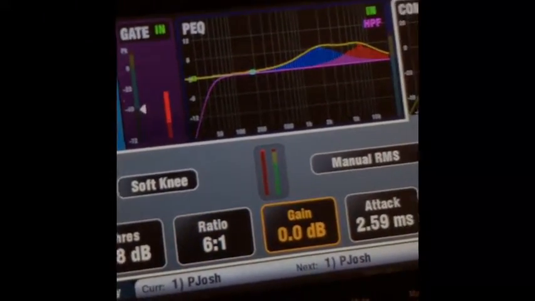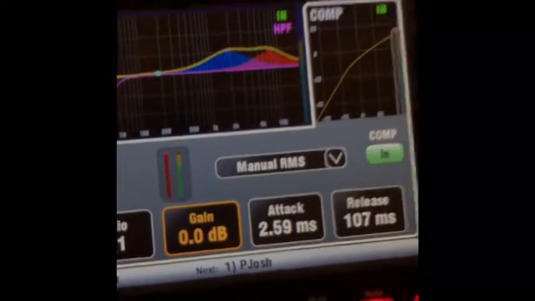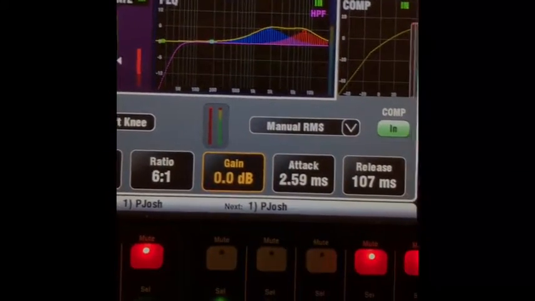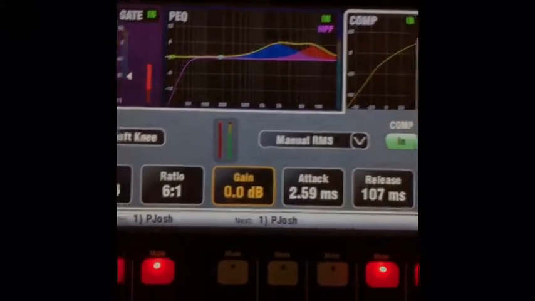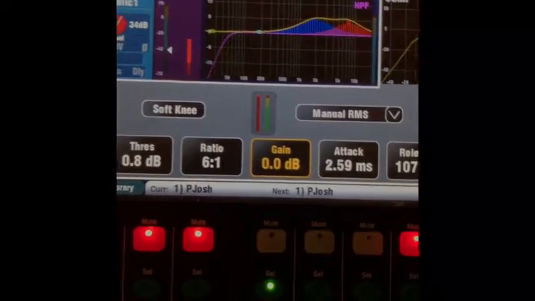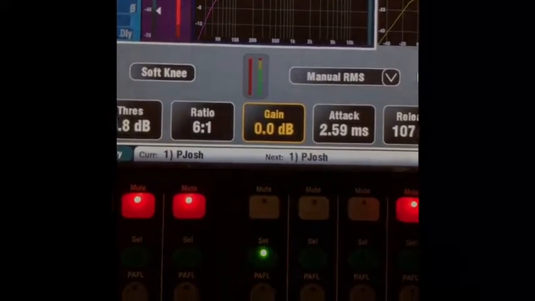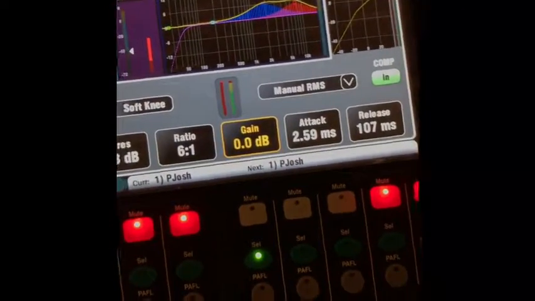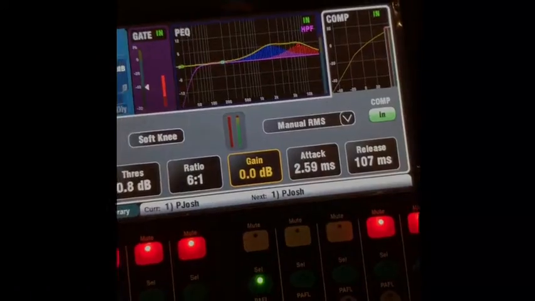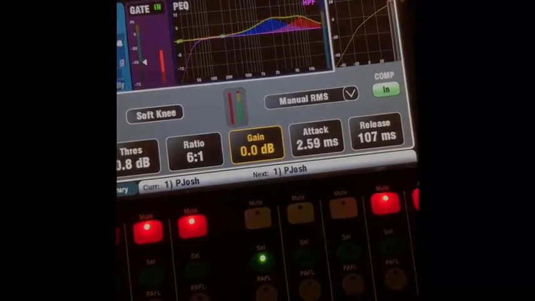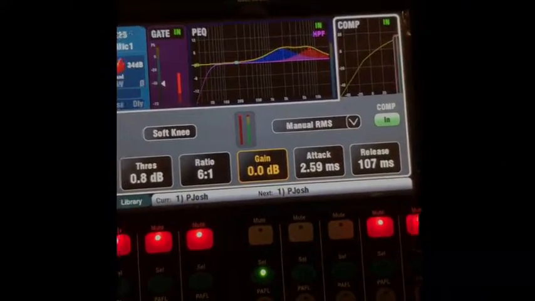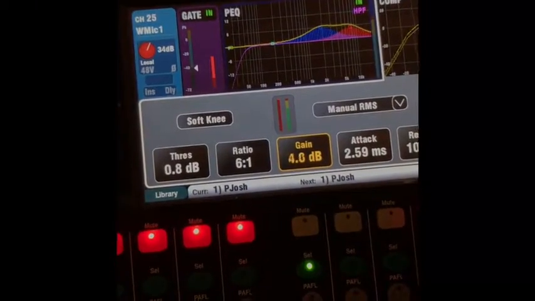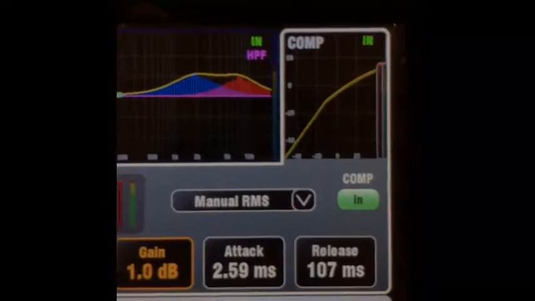I hit the gain. This is what the gain does. It takes the signal in at a certain volume and then shoots it back out to the speakers at a higher volume, where the board does not get overrun with high signal. In other words, I'm compressing the signal coming in so that it doesn't destroy my channel or my board. And then I add gain so that it's louder when it comes out. So when I add the gain, this is what you're going to see.